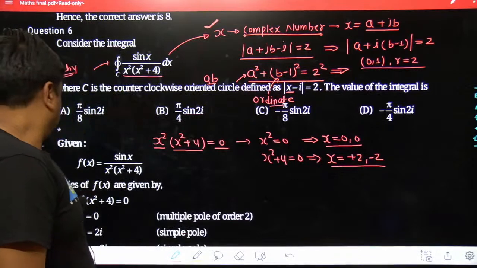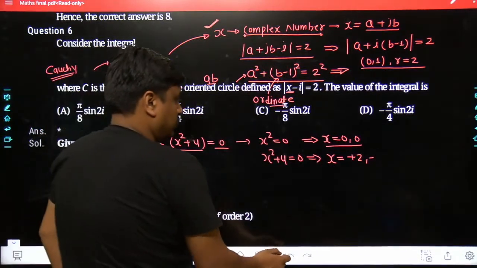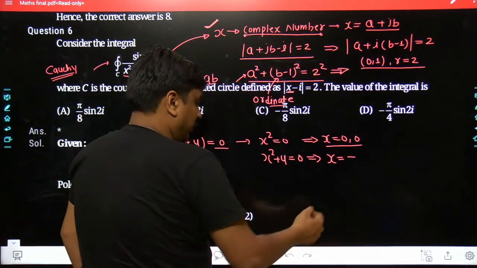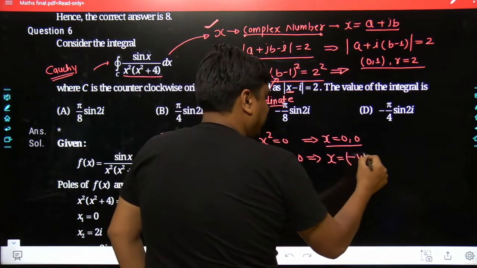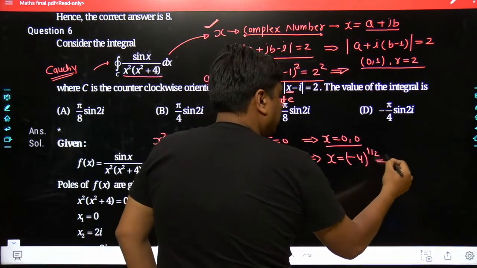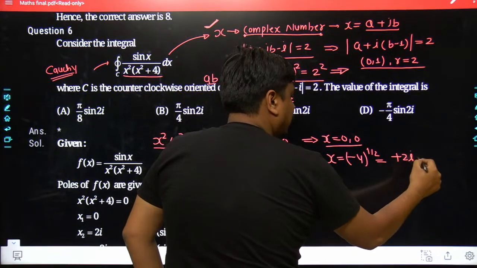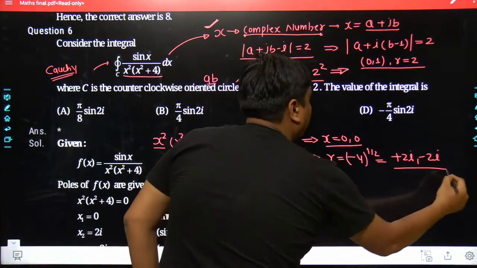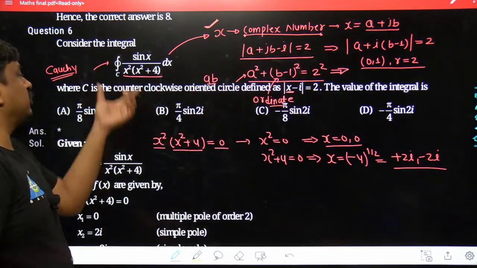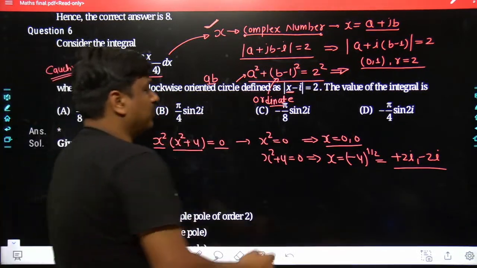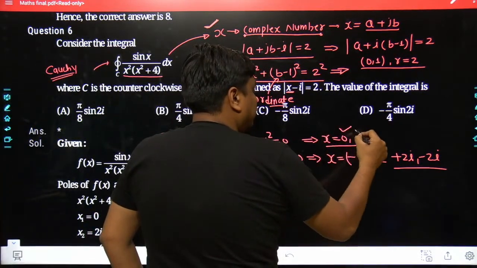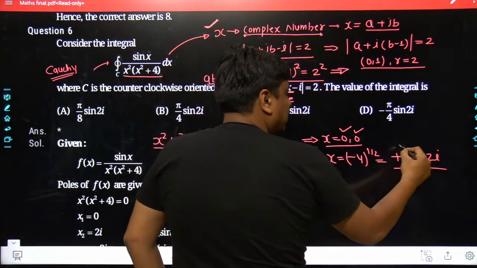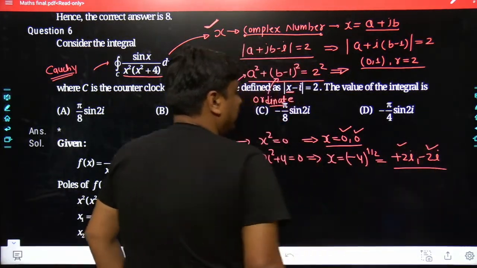Done, no? Just a minute, not plus 2 and minus 2. It would become minus 4, no? You will take the square root of minus 4. So here you will have the two values, plus 2i and minus 2i. So how many singular points do we have for this complex function? Obviously, we have 4 singular points. One is at 0, another repeated at 0, another at plus 2i, and another at minus 2i.